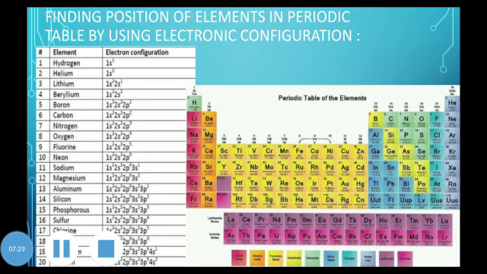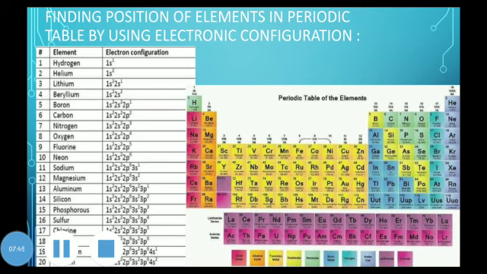Now look at this, it is present in group 4A. Okay, period number is 2 and group number is 4. In this way you can find out the position of the elements in the periodic table on the basis of the electronic configuration.